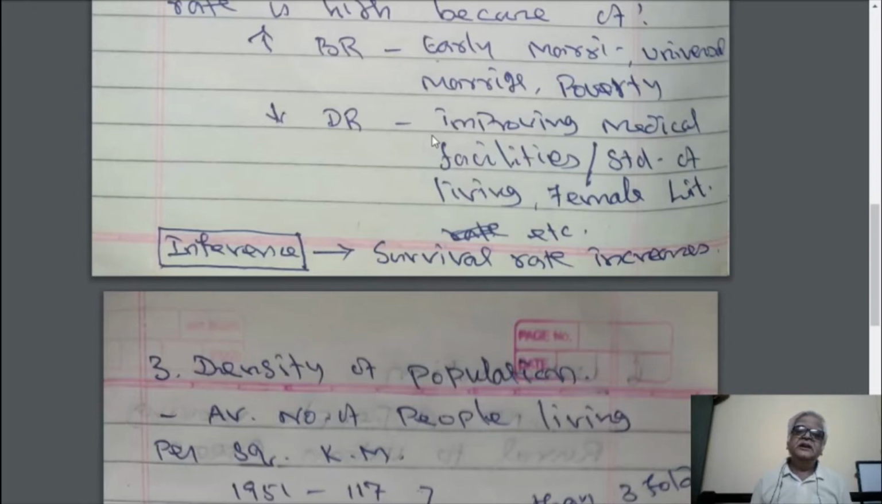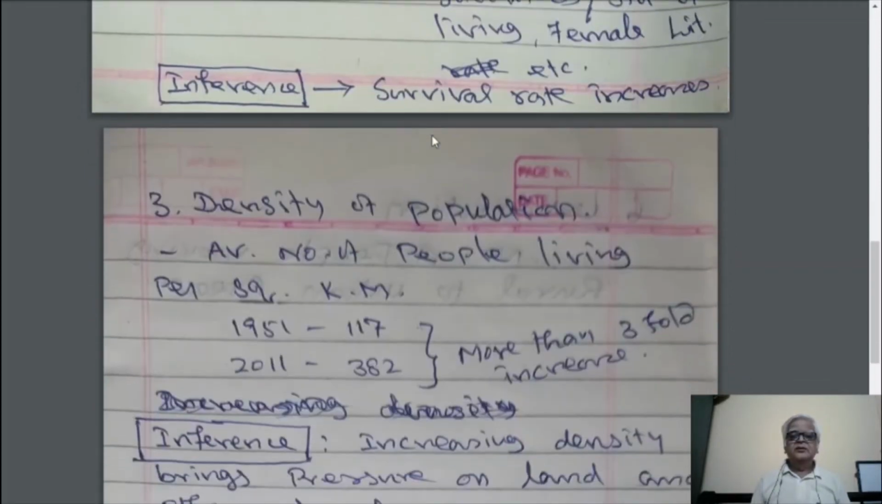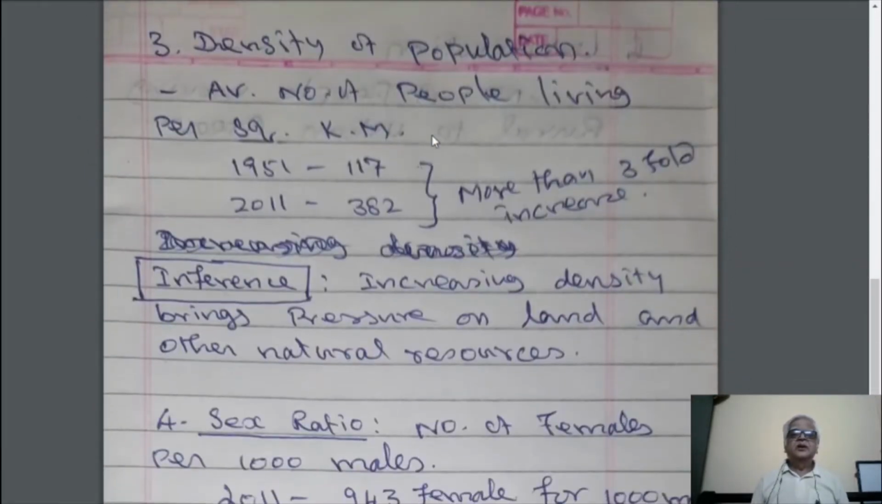Death rate is definitely reducing drastically. Currently, it is just 6 per thousand population, which was around 40, 45, 46 per thousand population in the 1950s. It has come down to 6 per thousand population, which is a very, very low death rate. This has led to the survival rate increasing, and therefore the size and growth rate of population is very high. Now coming to the next concept, called density of population.